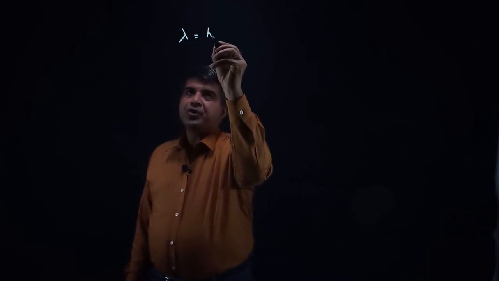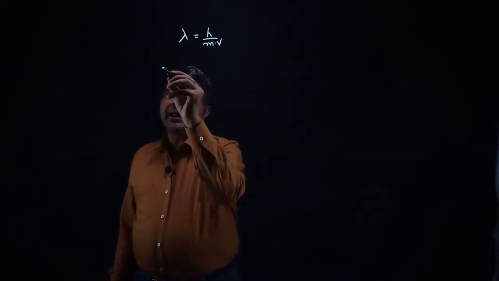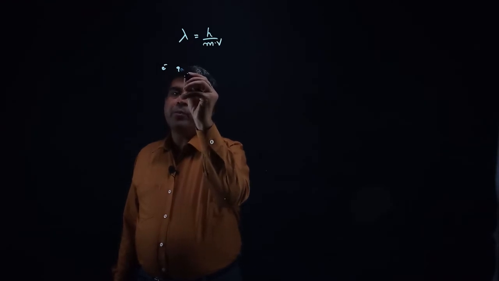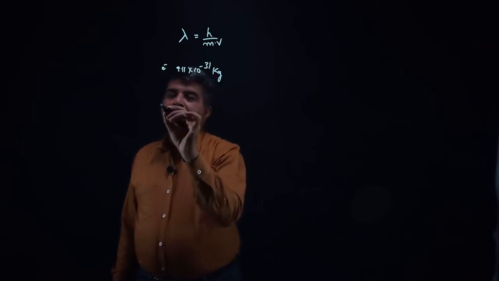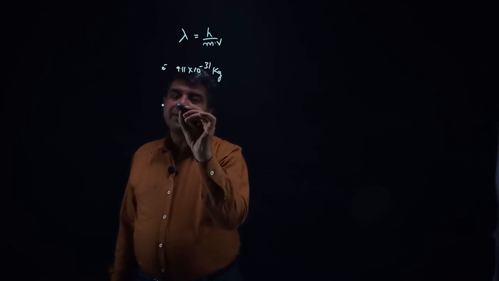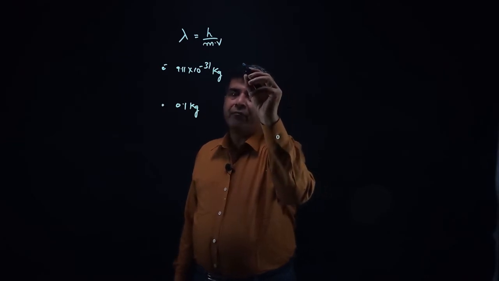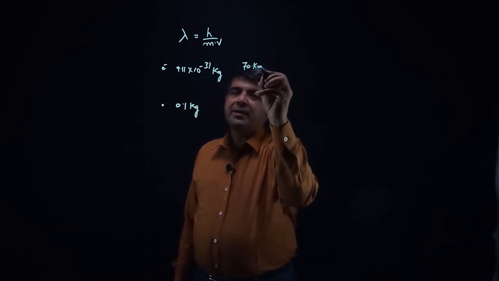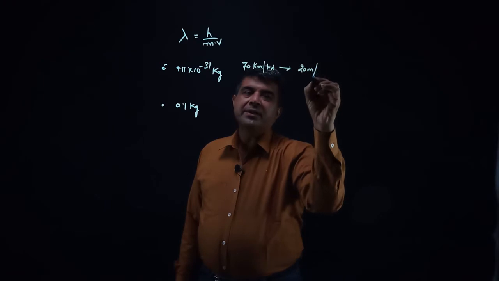Now let's try to find out what is the signification of this formula. Lambda is h over m into v. Say I am considering two particles, an electron which is having mass 9.11 into 10 raised to power minus 31 kg, and second, a particle which is having mass of say 0.1 kg. Now both the particles are traveling with velocity of 70 kilometers per hour, or it can be converted into say 20 meters per second.